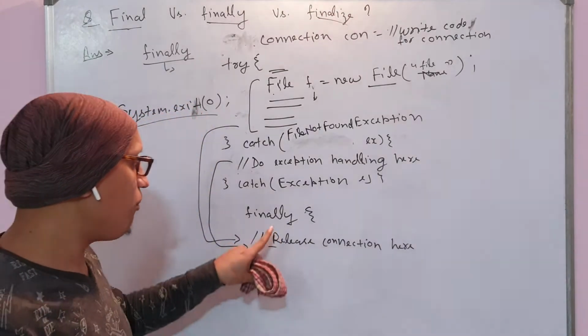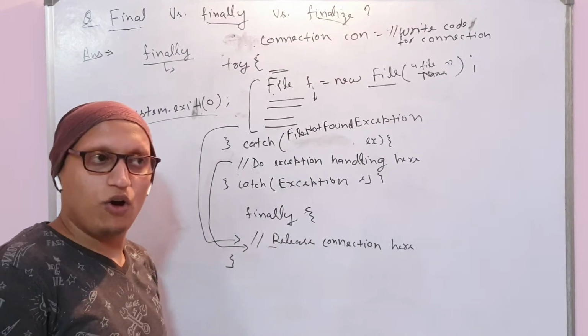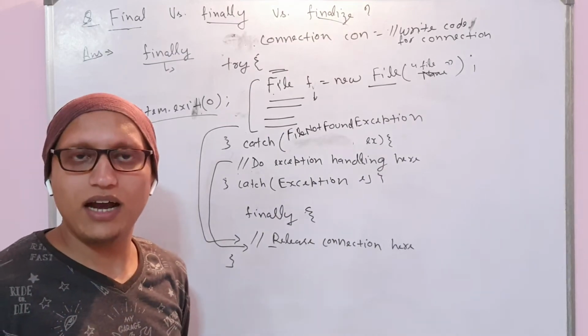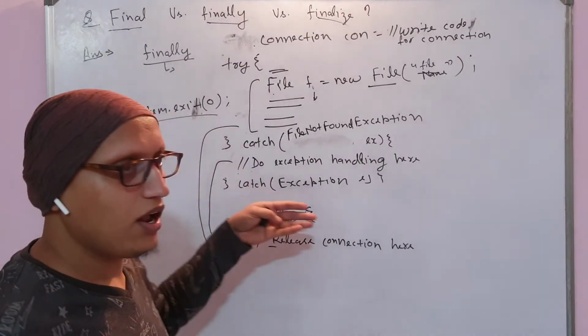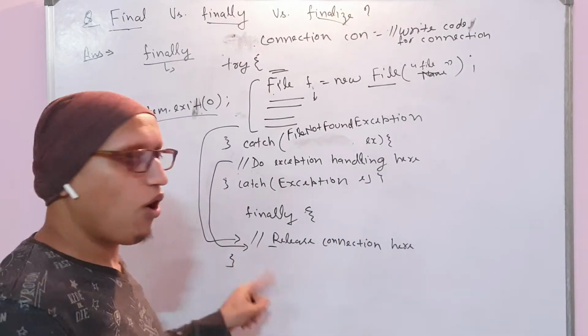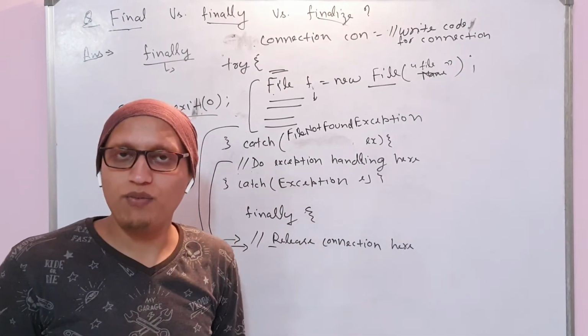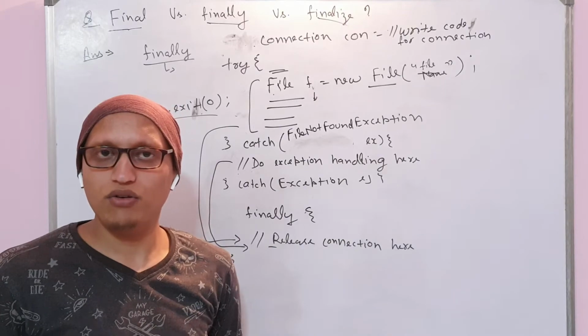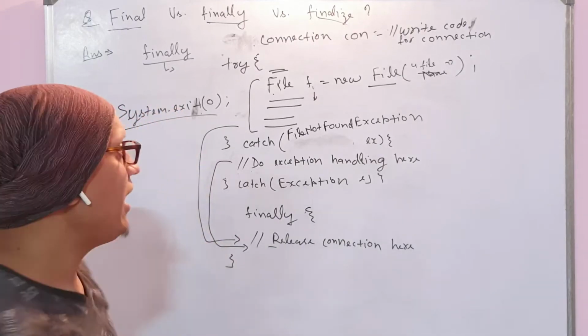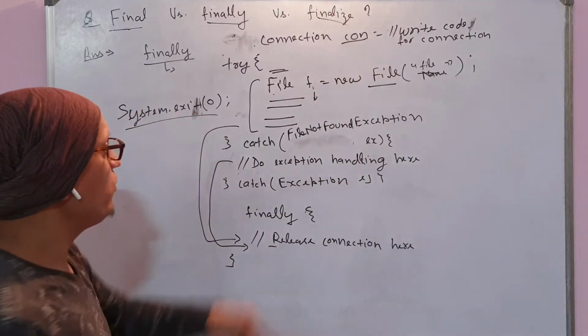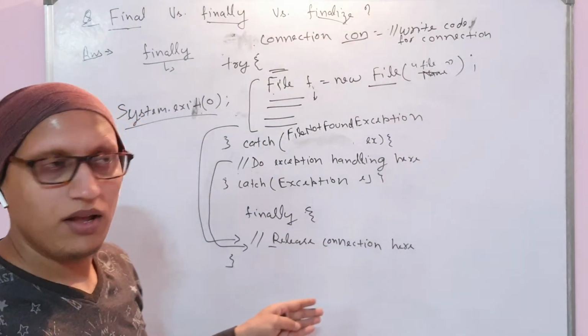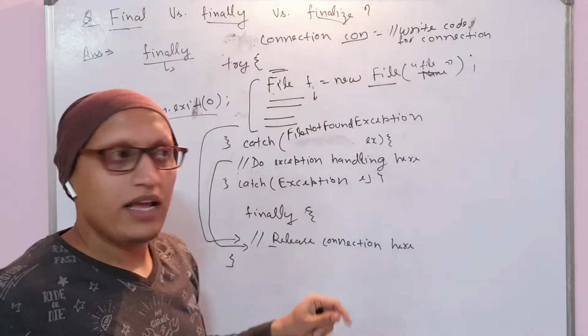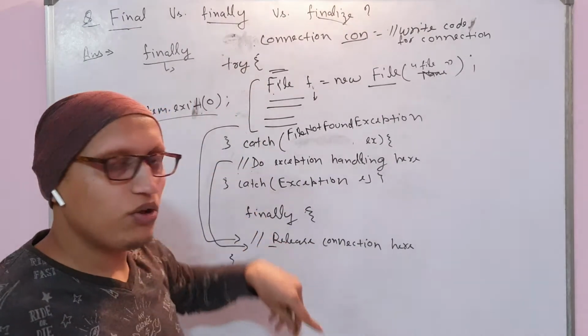So you can do operations in the finally block, the operations which are very much critical, that are required whether an exception happened or didn't happen. There is some statement you need to perform at any cost. You're bound to do that. For example, I told you about the connection. You did some operation, some exception happened, but this connection needs to be released whether there is an exception or no exception.